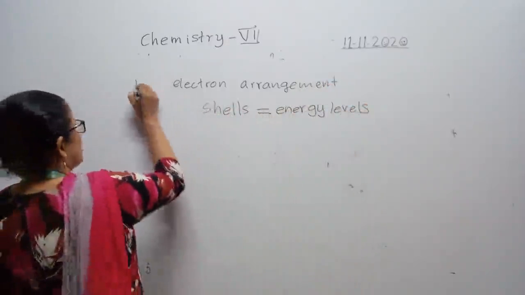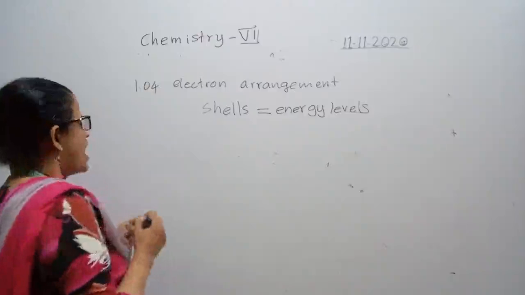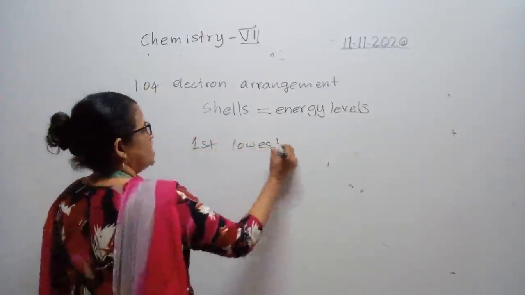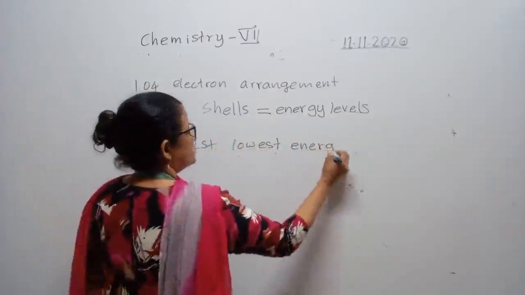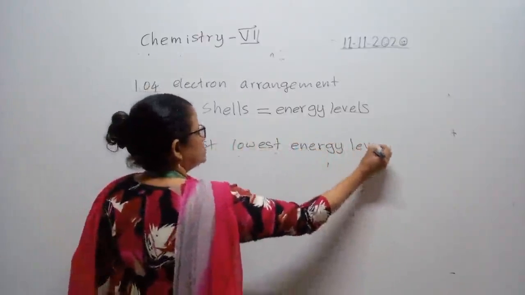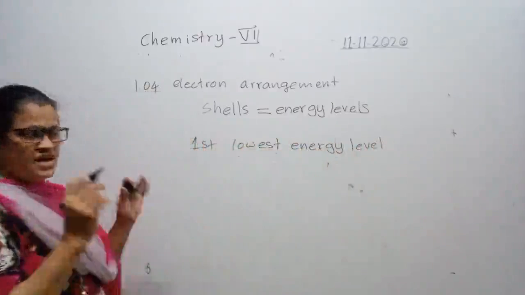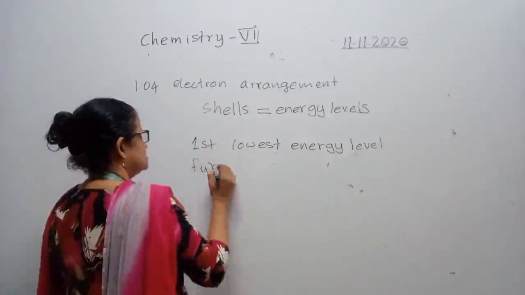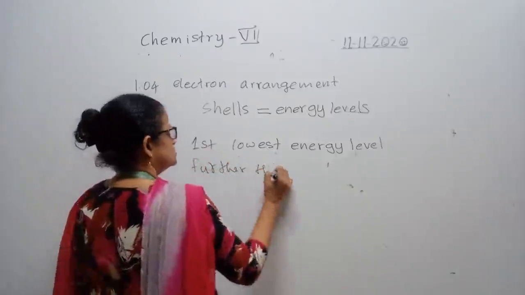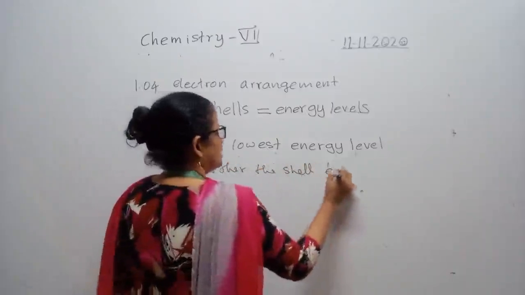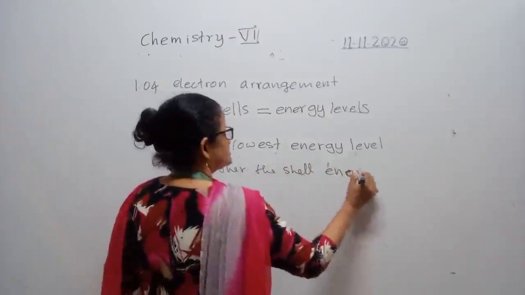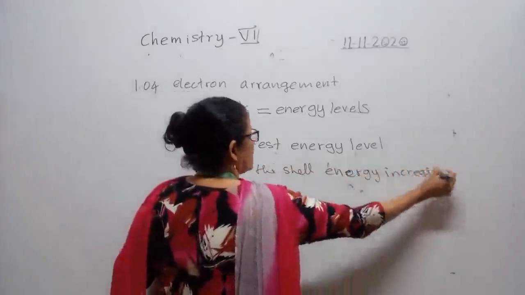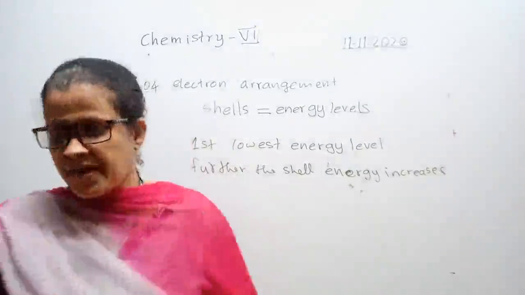And first shell is the lowest energy level. First shell is the lowest energy level. Students, electrons in the first shell have very less energy, and further the shell, energy increases. Please underline these two lines in your book, the second paragraph.